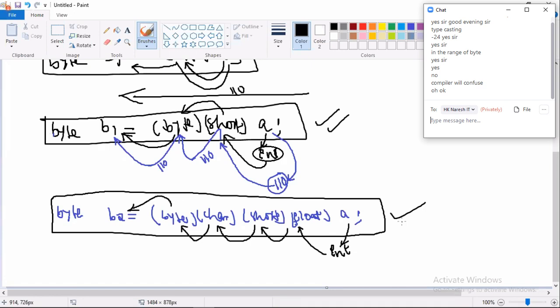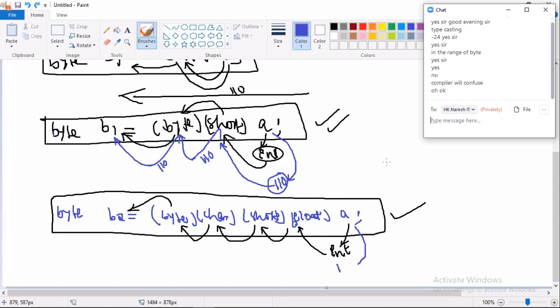Okay. Then next, coming value from A, JVM working with value. Coming value from A is what? 110. I'll do one thing for understanding purpose. What is the 110 ASCII value?